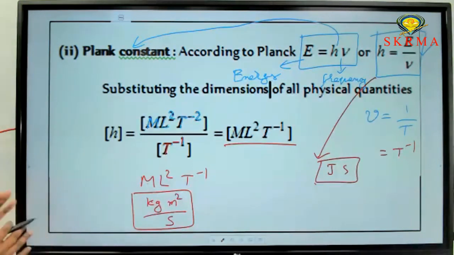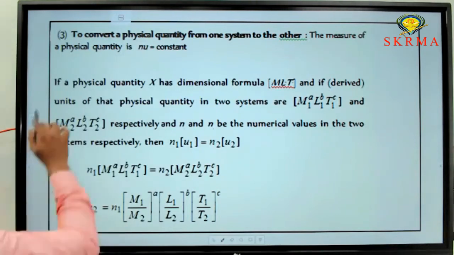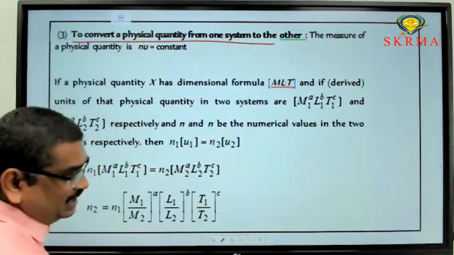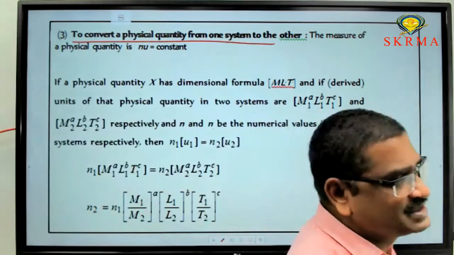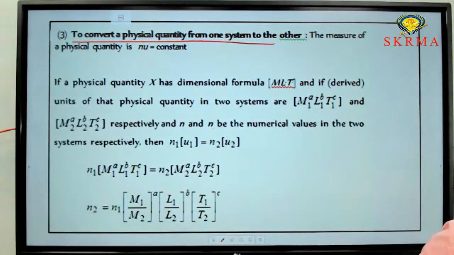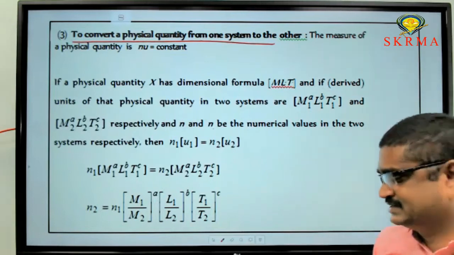So this is the second example. Is this clear? For the second application, two examples we discussed. Next one, third application. What is the third application? To convert one system of unit to another system. We can use dimensional analysis to convert one system of unit to another system.